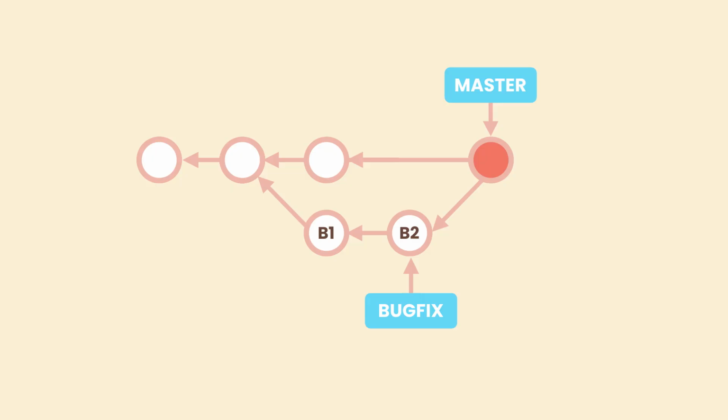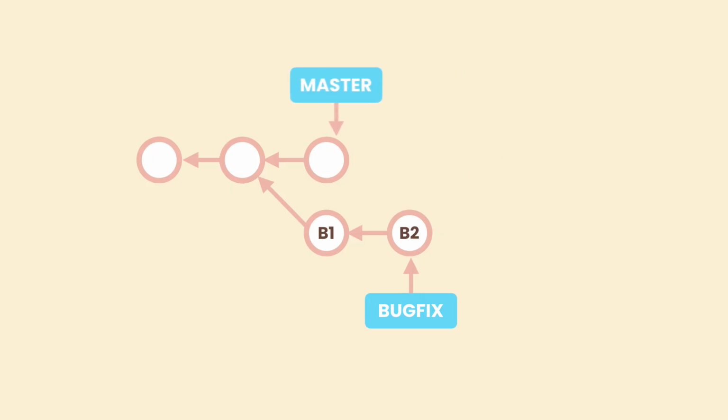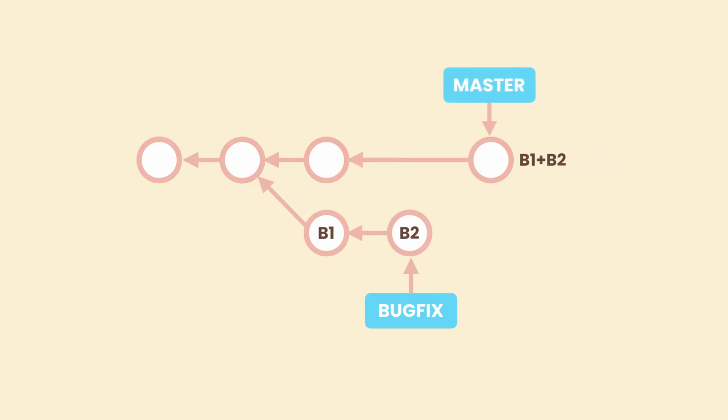In situations like this, we have a better solution called squash merging. So let's undo the merge. We're going to create a new commit that combines all the changes in the bug fix branch, so we have a single logical change set that represents all the changes for fixing this bug. Now we can apply this commit on top of master. This is what we call squash merging.